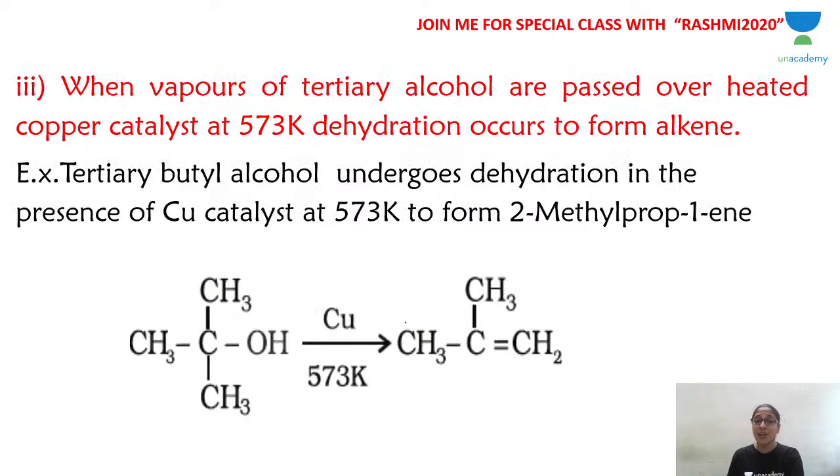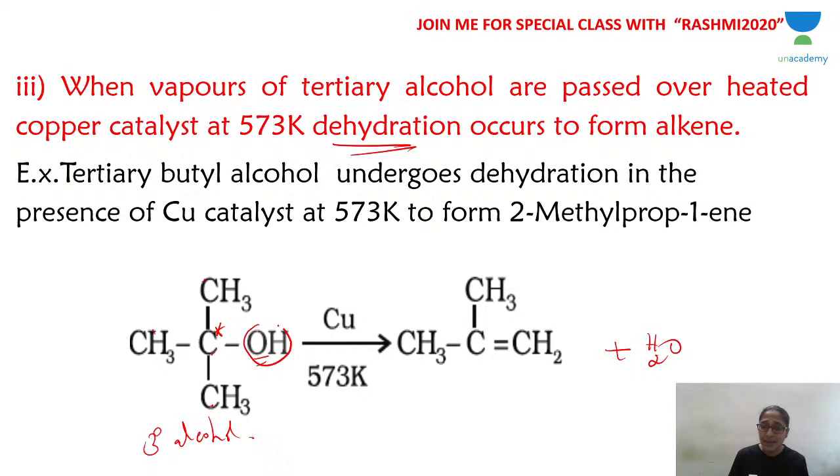Now, tertiary alcohol. What happens to tertiary alcohol? This is the example for tertiary alcohol. This is the carbon to which OH is attached, in turn attached to 1, 2, 3 carbon atoms. So this is a tertiary alcohol. Tertiary alcohols do not undergo dehydrogenation. In fact, they undergo dehydration. That means you get the byproduct water, because you are going to remove a water molecule. So the OH attached to the carbon will come out.